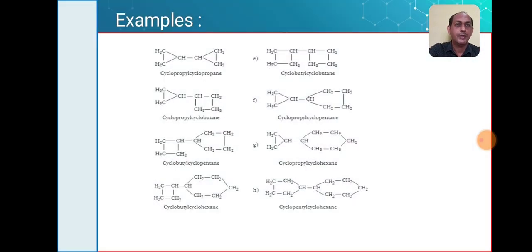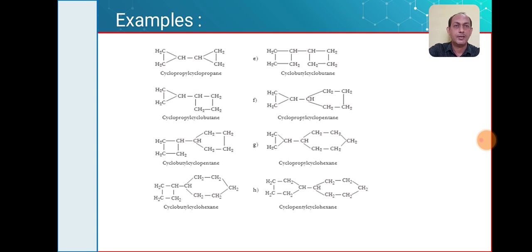Okay. Now we will see this particular structure. For this structure, both the rings again contain an equal number of carbons. How many carbons in this ring? 4. In this ring also 4. So what is the name? Cyclobutylcyclobutane. Remember the template. What is the template? Cycloalkyl cycloalkane. I will repeat, cycloalkyl cycloalkane. So the smaller ring must be the cycloalkyl and the larger ring must be the parent one.